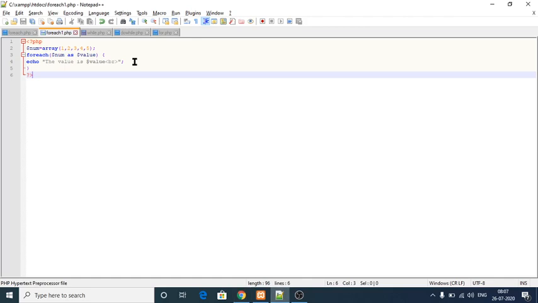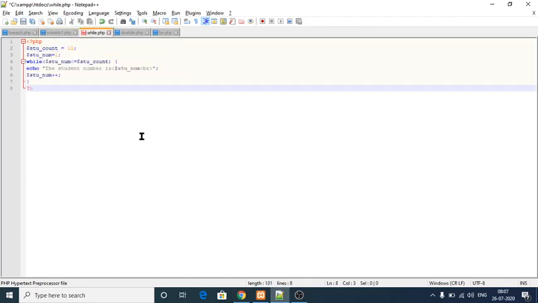So next one is the while loop. This is what a while loop is. Student count is 10, student num is 1. Student number always starts from 1 itself. Within the while loop I have given the condition that student num has to be less than or equal to student count, because I'm going to count the students, how many students are there. If 10 students are in my class, I'm going to count whether 10 students are there or not. That is what the program tells us.